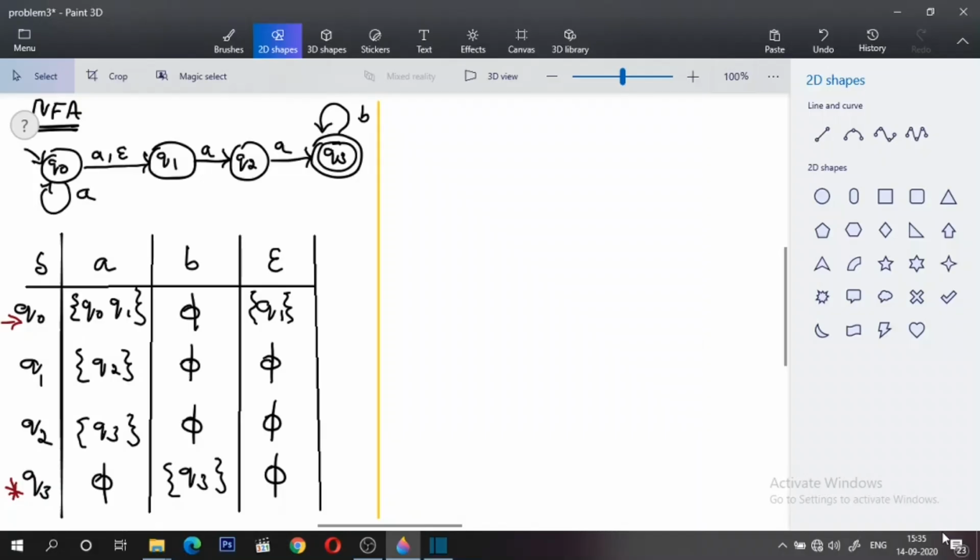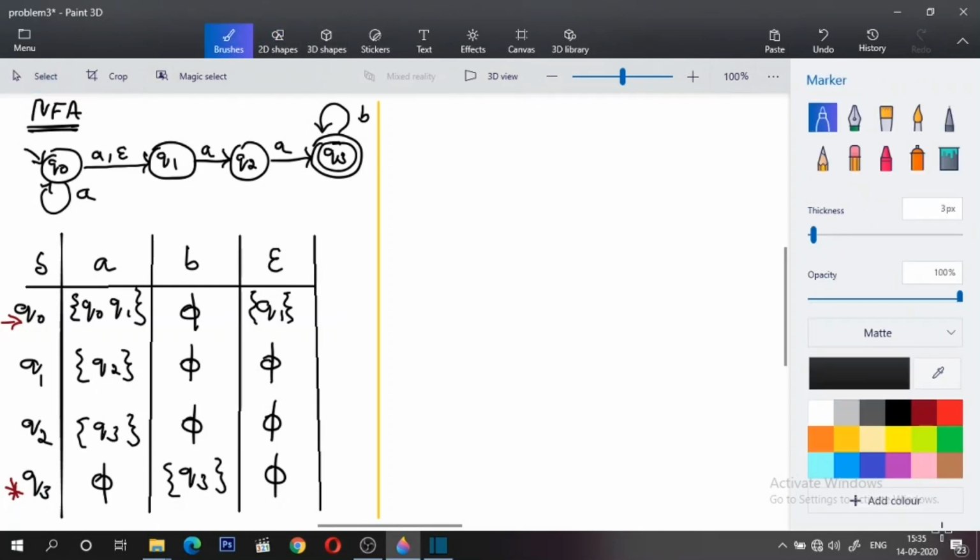Welcome everyone. In this session of automata theory and computability, let us solve one more problem of converting a machine from NFA to DFA. So we have a machine here designed in NFA. We have the transition diagram as well as the equivalent transition table. And let us not bother about the language to which this NFA has been designed. Okay. So let us see how to convert this.